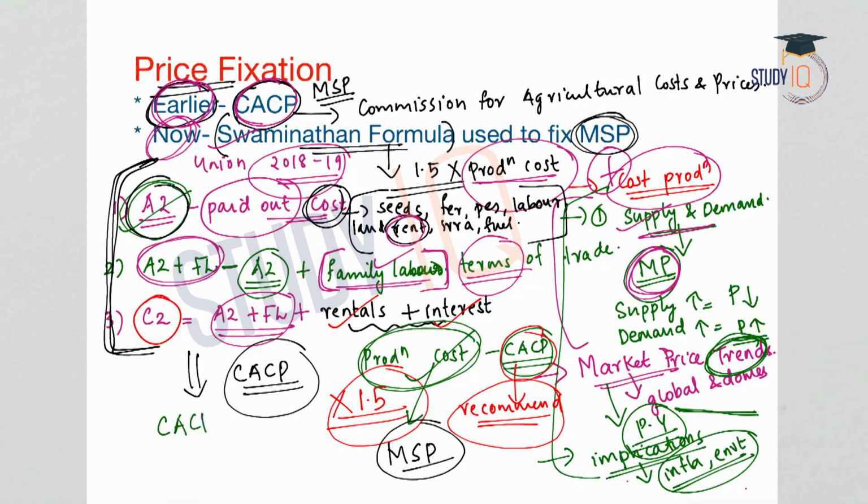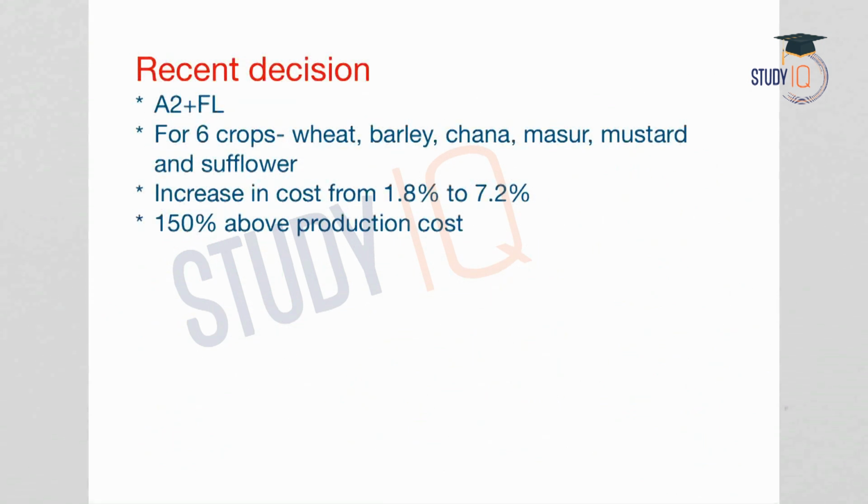But it is just that the role of CACP has come down. Swaminathan formula is being applied these days. Now let us look into the details of the recent decision of the government. What was the recent decision? In order to increase the MSP for Rabi crops.